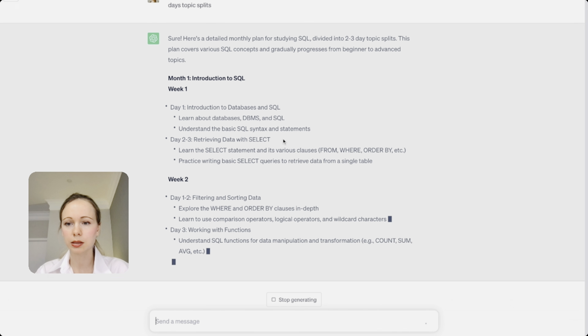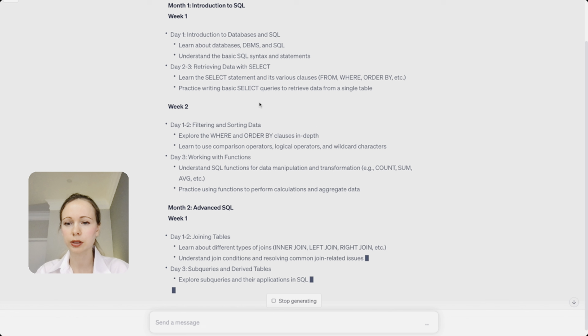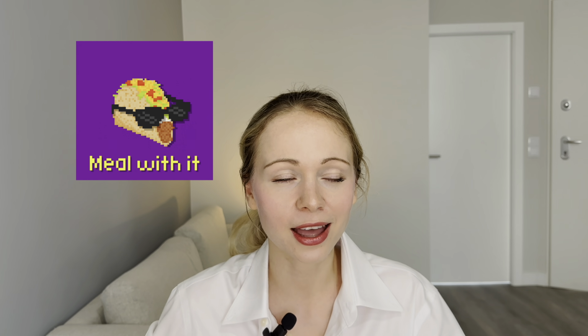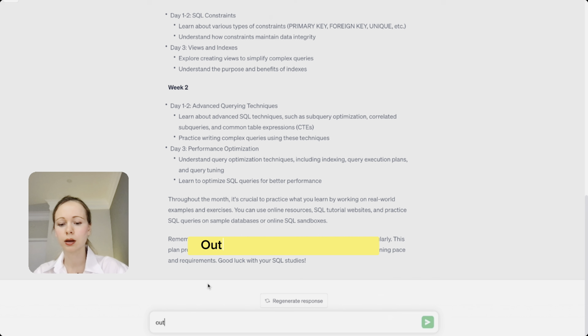Introduction to databases in SQL, select statement, filtering and sorting data, working with functions. Oh, somehow it didn't split it by the weeks correctly, but the daily split is quite accurate. But we are not just amateurs. We want the whole enchilada, advanced topics and all.